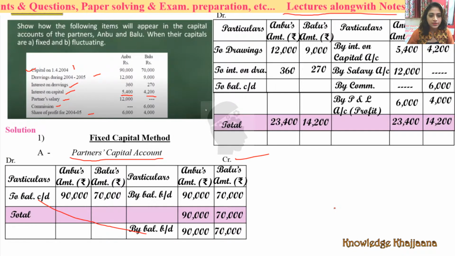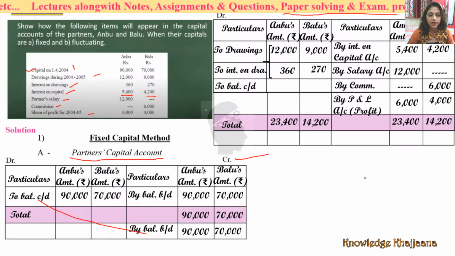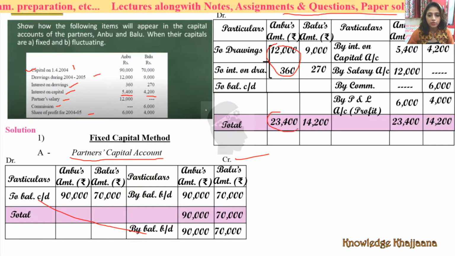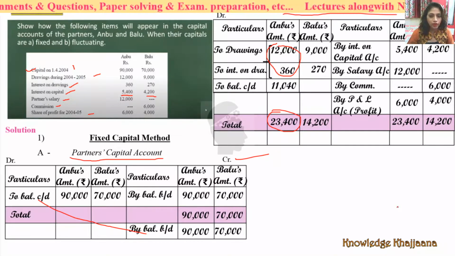So what would be the balancing figure? We have to subtract the total of these two from this total. What is that total? That's 11,040 only. And for Baru the same, right?